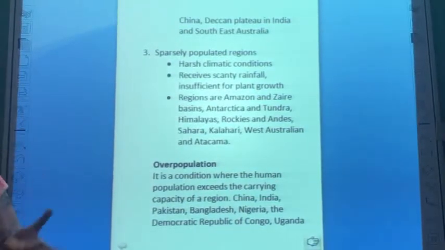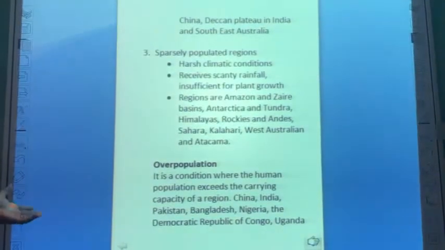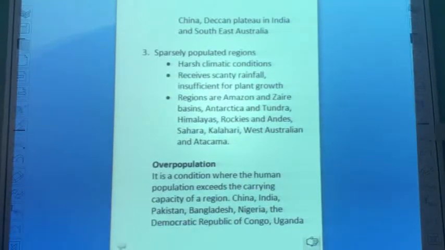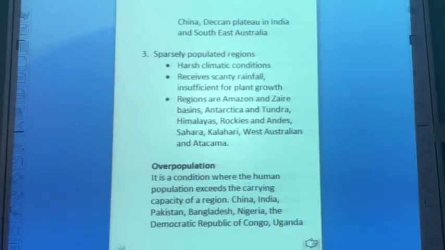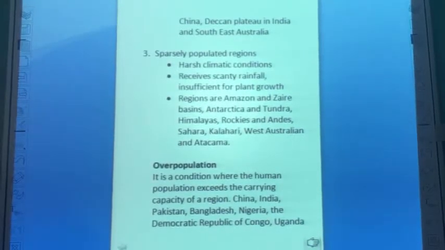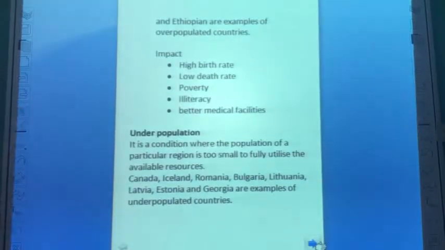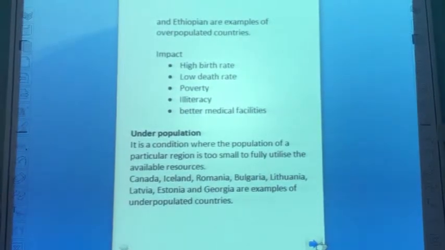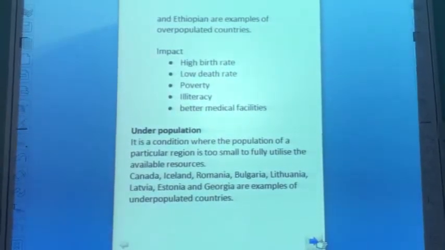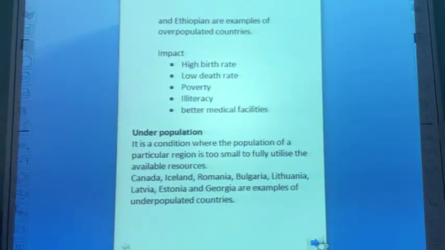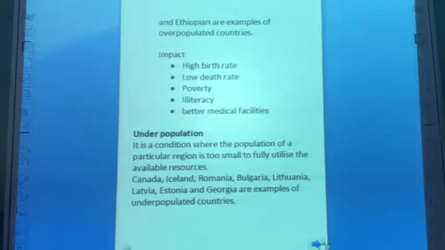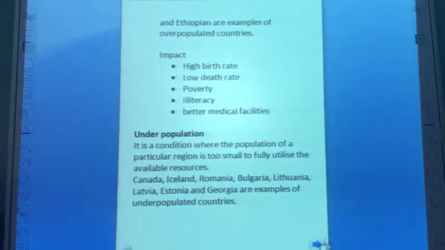Overpopulation means the excess one, above the limit. It is a condition where the human population exceeds the carrying capacity of a region. For example, China, India, Pakistan, Bangladesh, Nigeria, the Democratic Republic of Congo, Uganda and Ethiopia are some example countries of overpopulation. What are its impacts? It has high birth rate, low death rate, poverty, illiteracy, and better medical facilities.